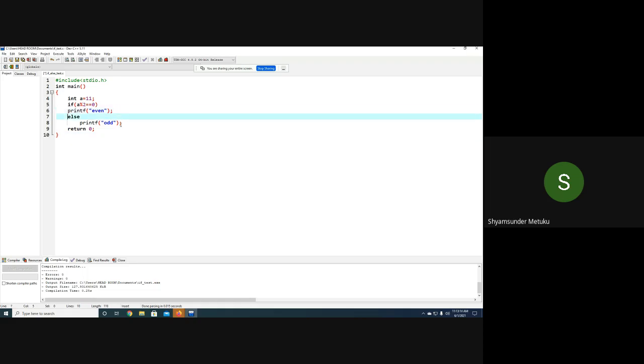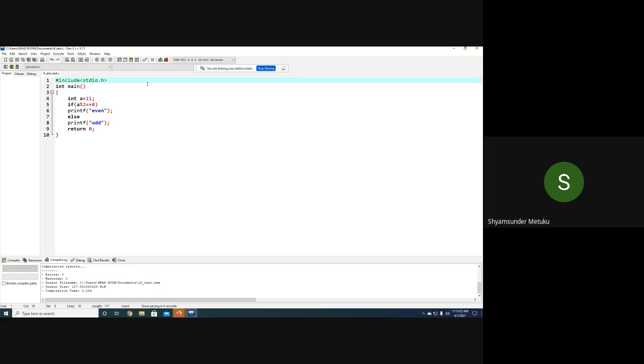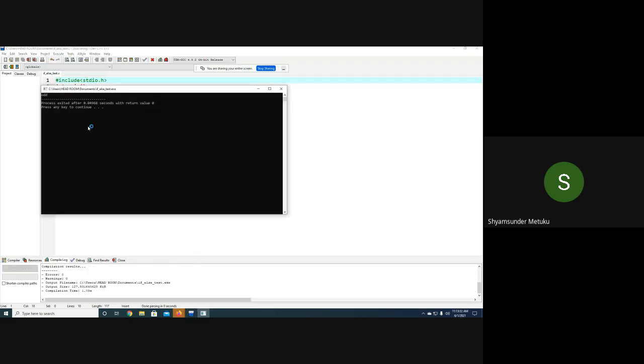Let us not keep this indentation. I'll just try to save like this. Then let me execute. So what is the output of this program? Can anybody tell now? What is the output of the program? Odd, right? So let me execute here. Yeah, odd is printed, and you can see after the odd there is no gap actually. Immediately the next line is printing something.